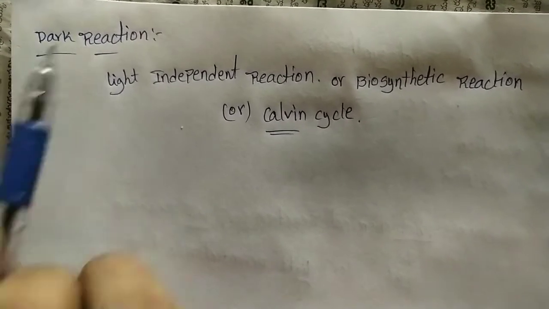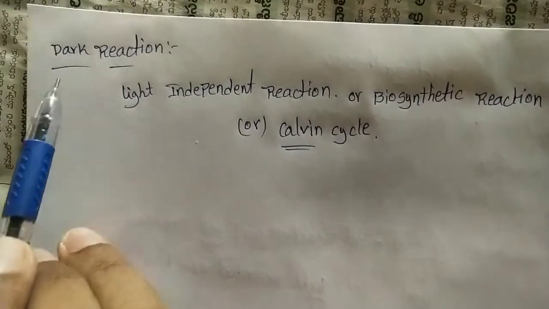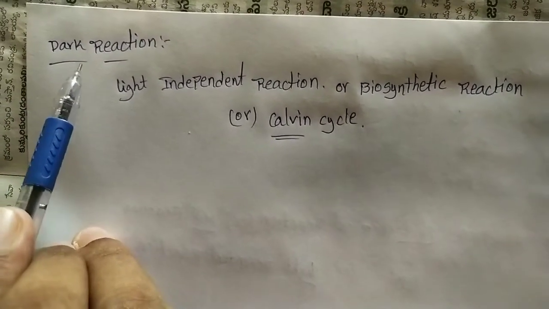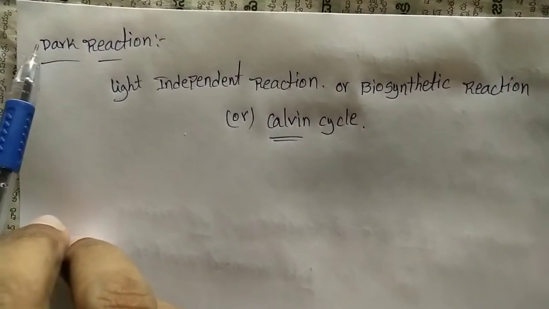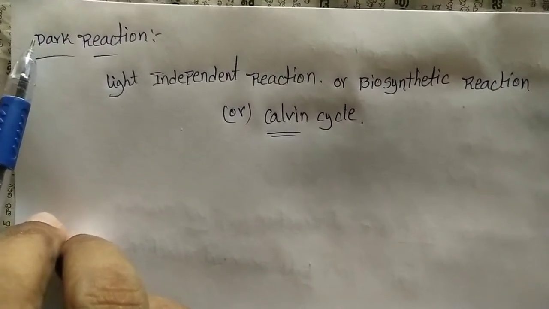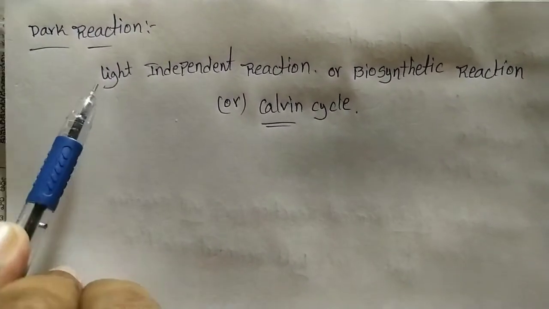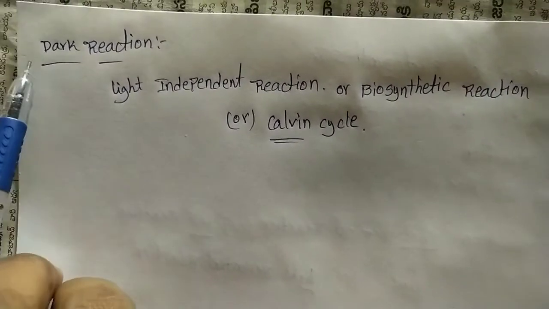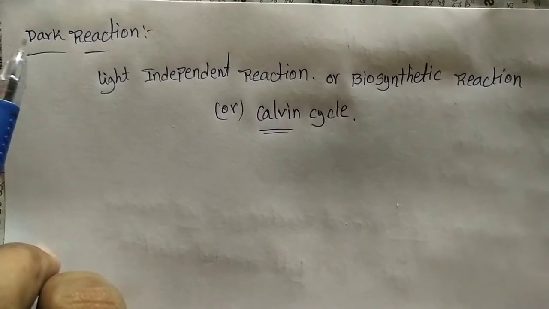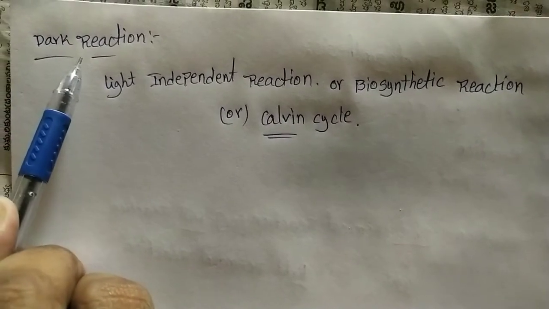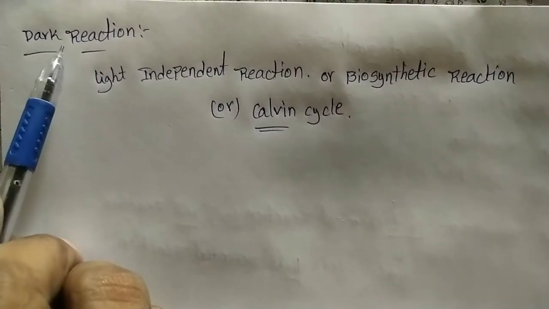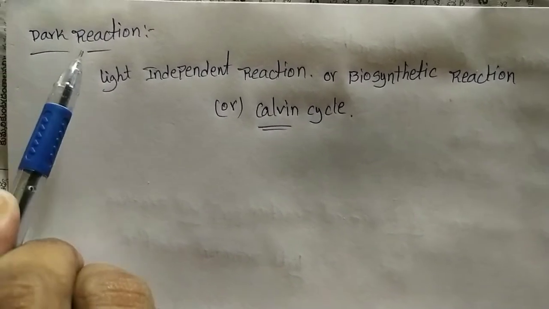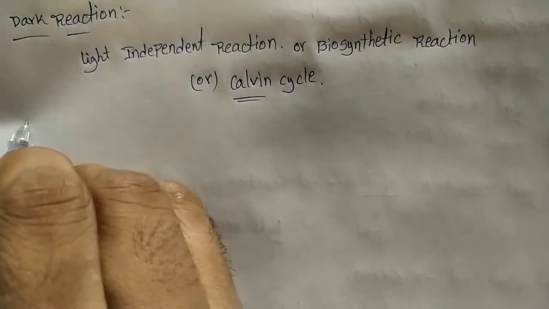And there is no gap between the light reaction and the dark reaction. Note this most important point: immediately after completion of the light reaction, the dark reaction takes place, and it occurs in light, but doesn't use the light. That's why it is known as the dark reaction.